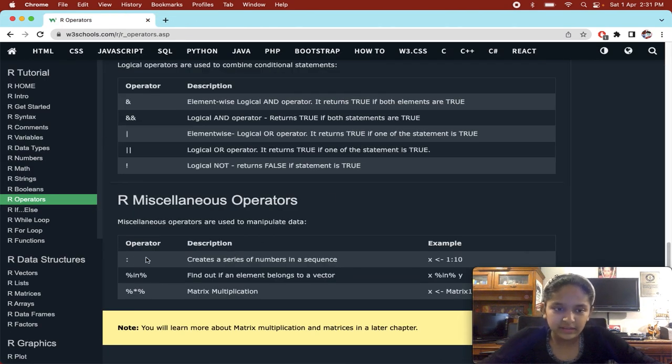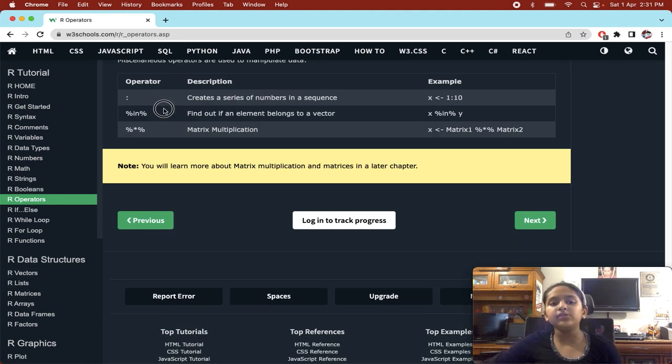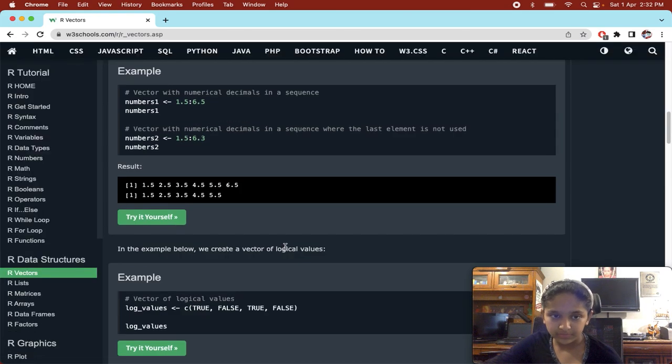Then we have this operator. We are going to learn about this operator later on also in vectors, but I'll just tell you. If you don't know what vectors are, you will get to know about vectors later on. It has also been mentioned here.